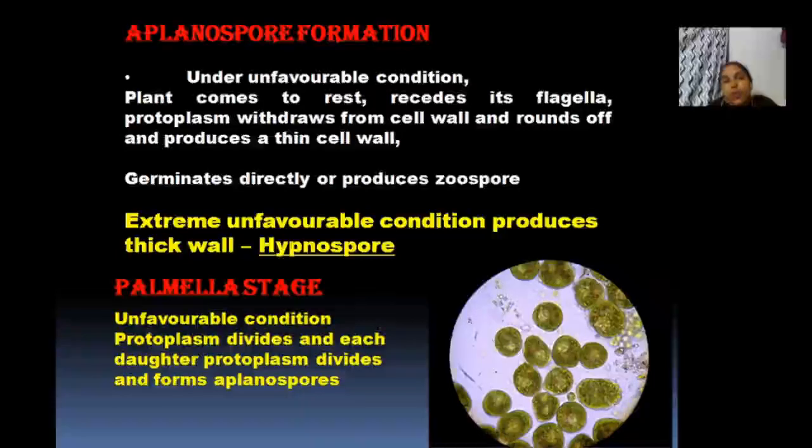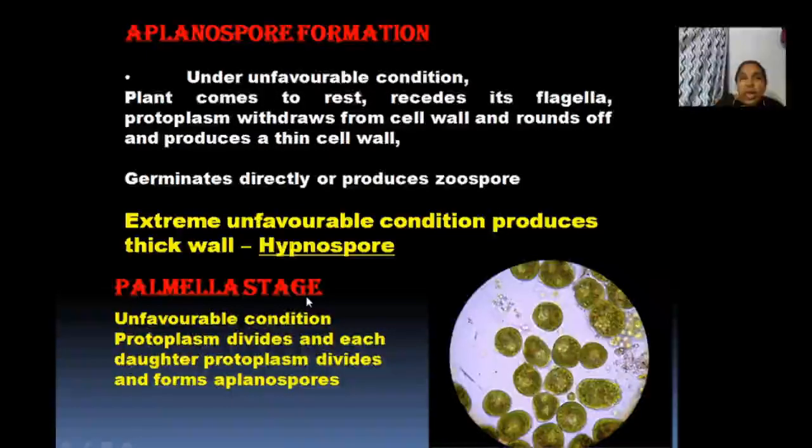That is the aplanospore. Now, when conditions are not favorable, they produce another type of spore, that is the hypnospore. It is a thick-walled spore that remains as such for a long time. When conditions become favorable, it germinates into new Chlamydomonas. Now, one more type of asexual reproduction is the Palmella stage. What is that?